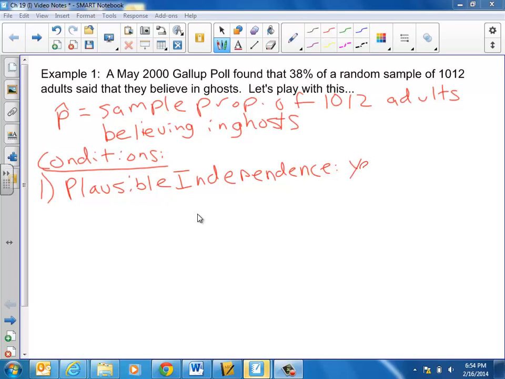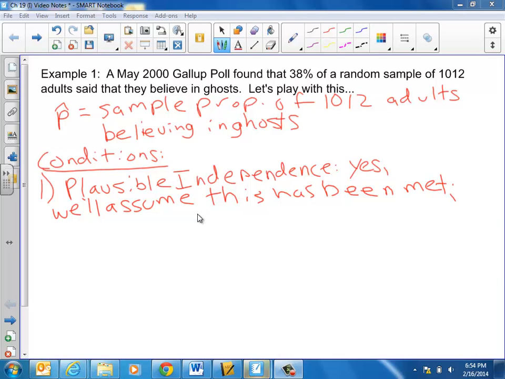So, yes, we'll assume this has been met; semicolon, people's responses shouldn't affect each other.